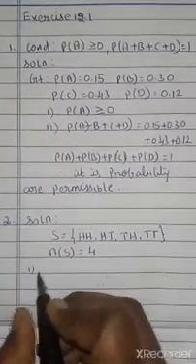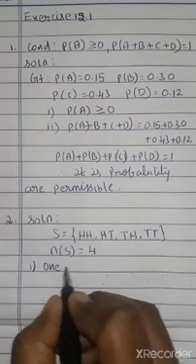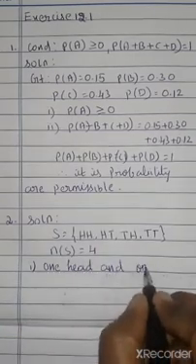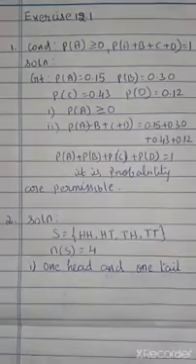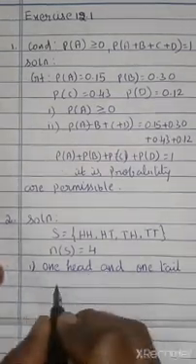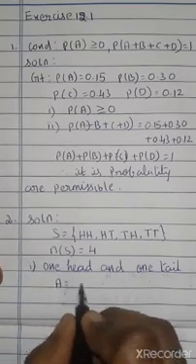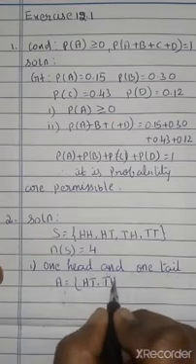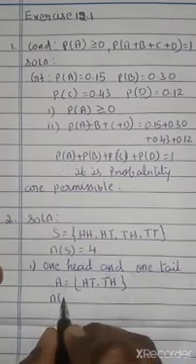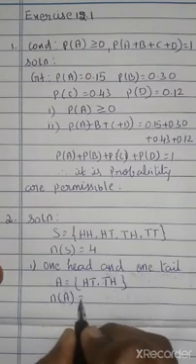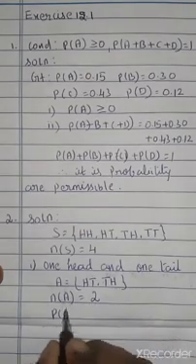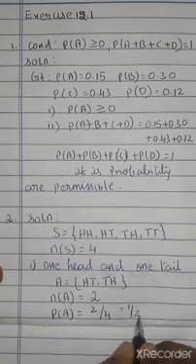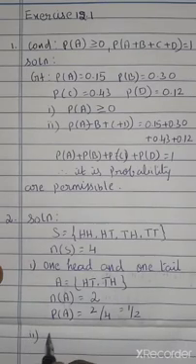First subdivision: one head and one tail. So A equals one head one tail, which is these two, HT and TH, correct? So N of A equals 2. P of A equals 2 by the total number 4, which is equal to 1 by 2.